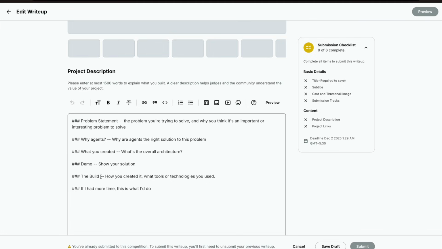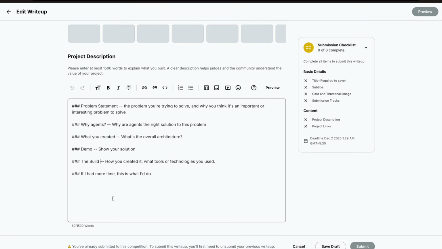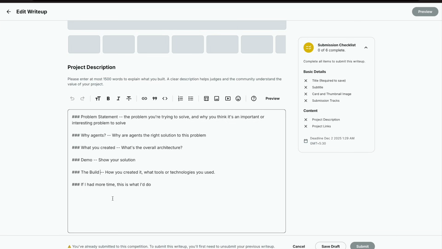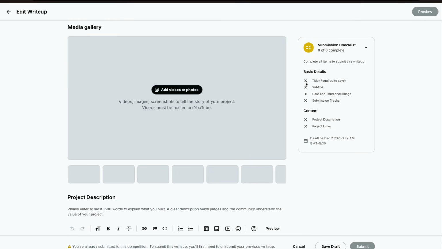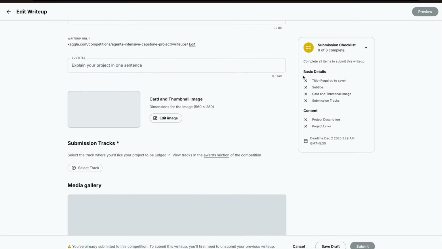The build, basically the technologies that you're using. And if there's anything further that you would want the judges to know, then you can just put it there. And also you can mention, this is something that I've done, but you can do some advancements to it.